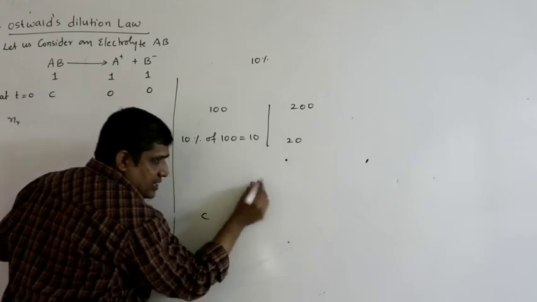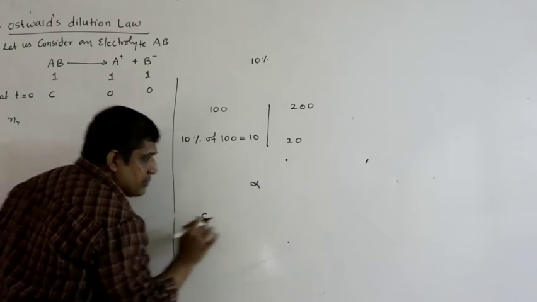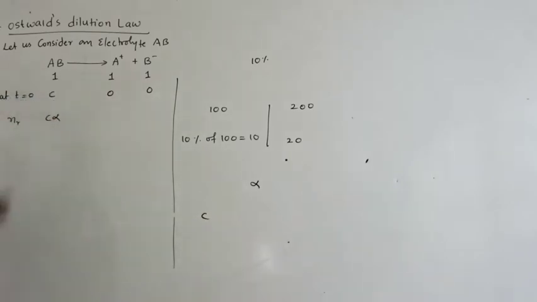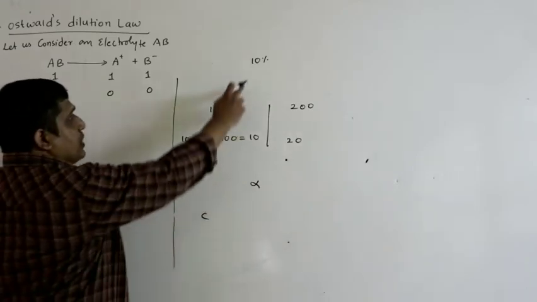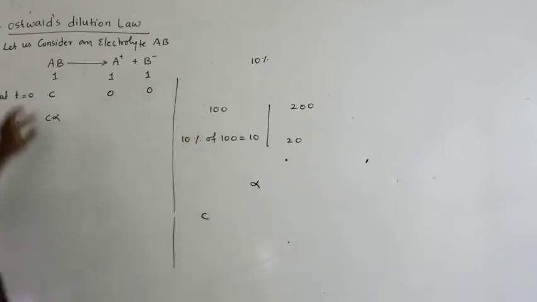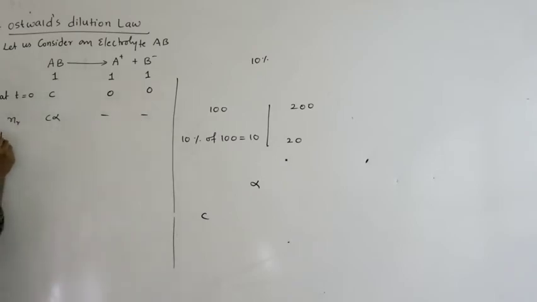Similarly, if alpha is the degree of dissociation and C is the initial concentration, then C alpha will represent the number of moles reacted. Alpha is nothing but your 10%, C is nothing but the amount you have. So out of C moles, C alpha moles are reacted. After this, let us assume that the system has attained equilibrium.